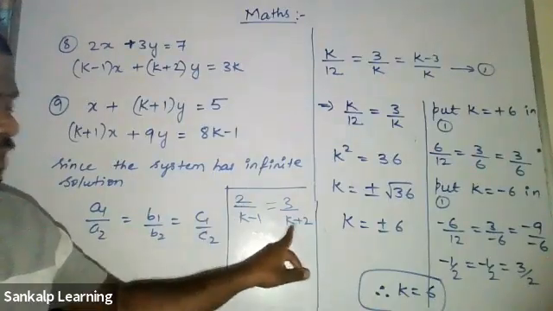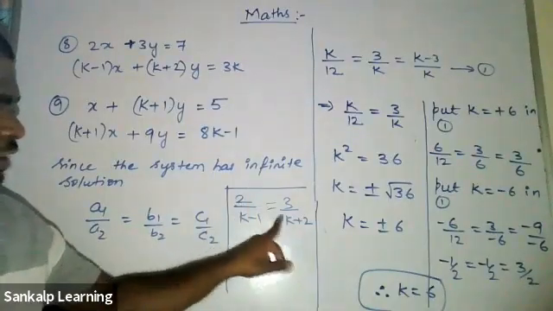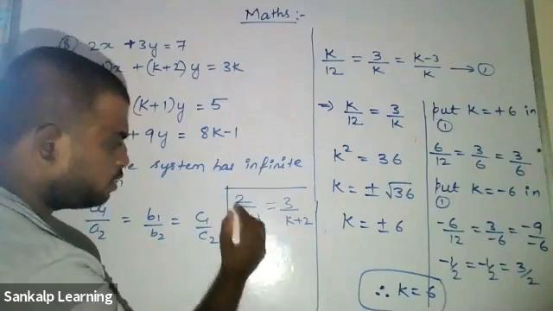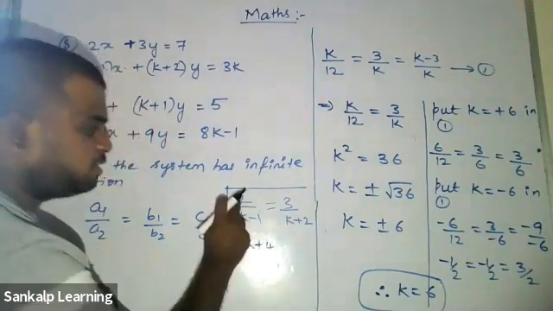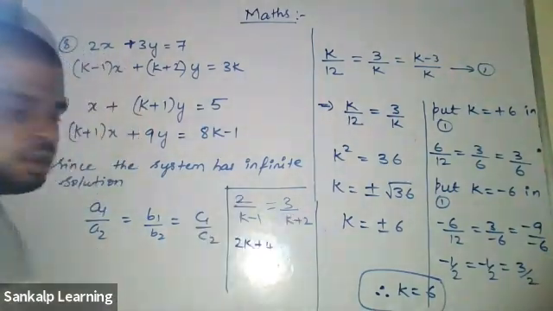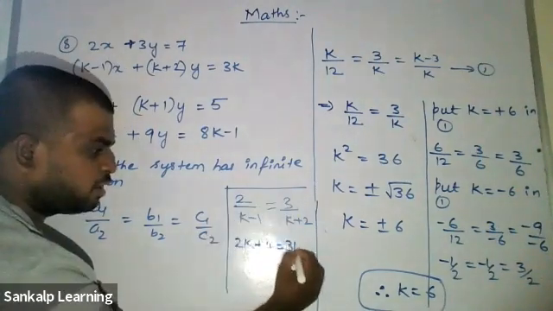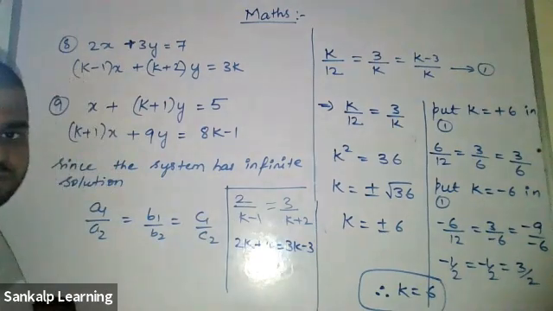This 2 should be multiplied for both. 2 into K. Sir, is it 2K plus 4? Exactly. 2 into K is 2K. 2 into 2 is 4. You have to multiply this 2 to both. Now this 3 should be multiplied for both. 3 into K is 3K. 3 into minus 1 is minus 3.